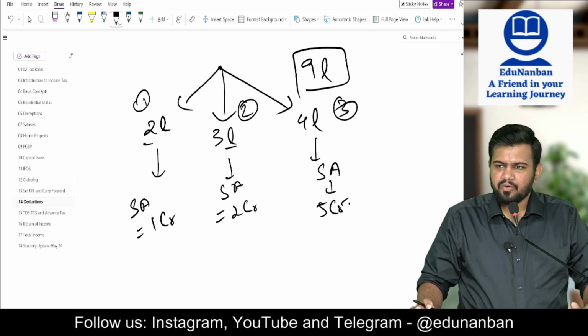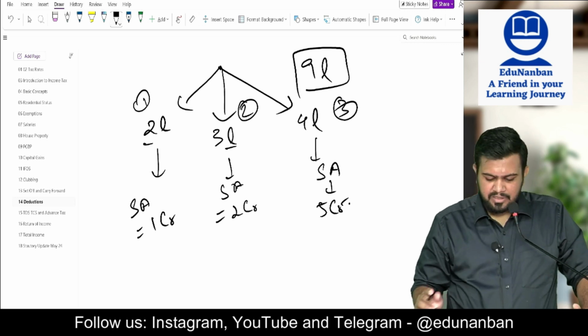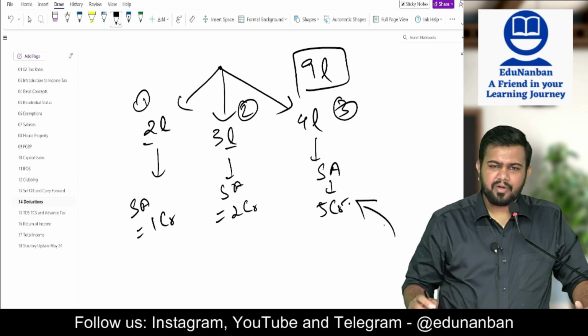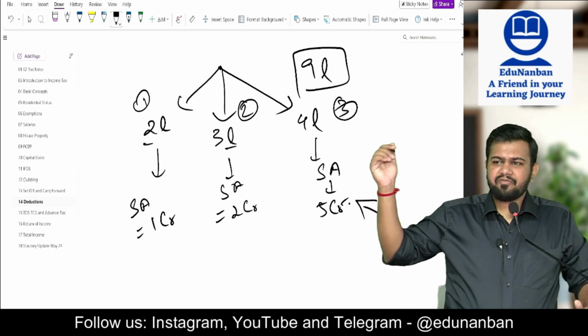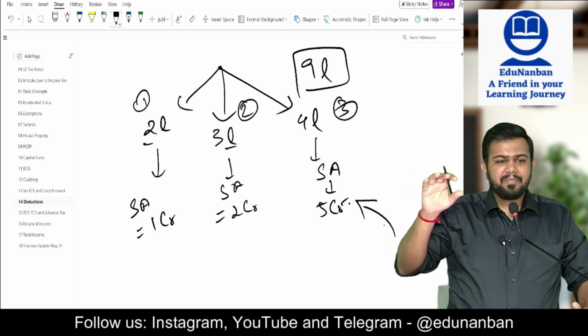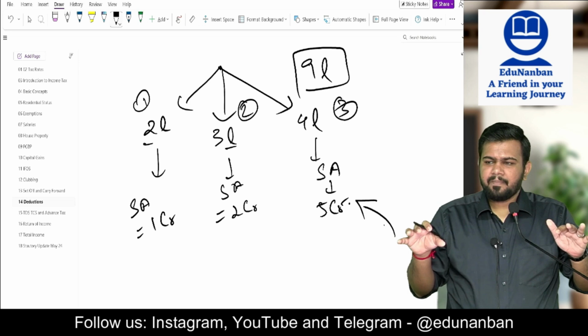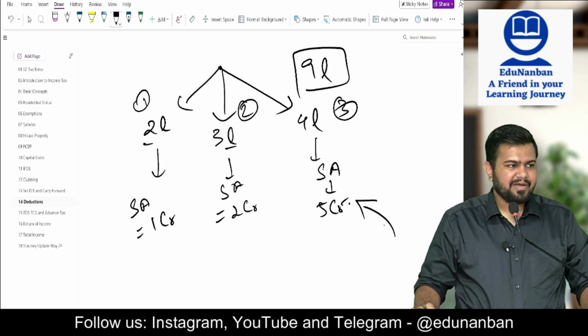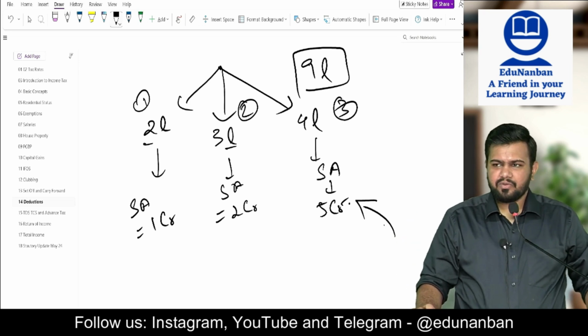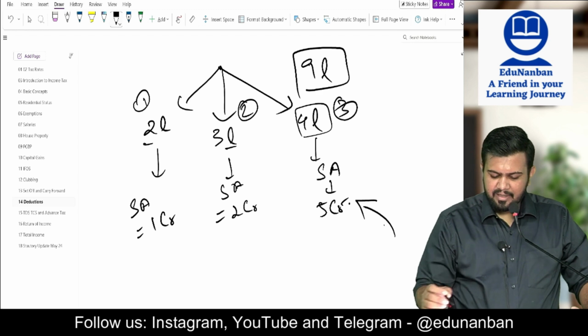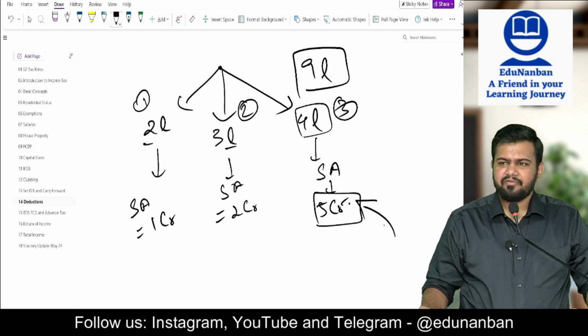Answer is no. We should not do like this, because you see what is the definite amount that you are going to receive, because the exemption will be on maturity only. So see the maturity value that you are going to receive, and where you are getting the highest benefit, that you take. Sir, here I am getting the highest benefit, 5 crores.